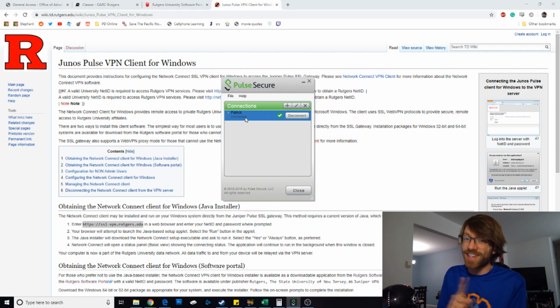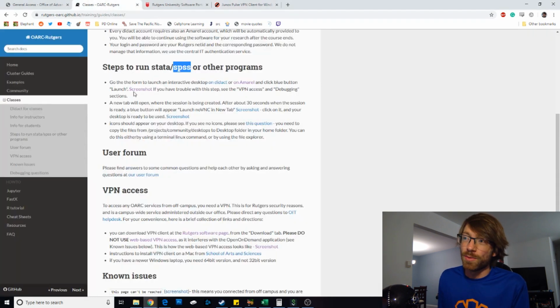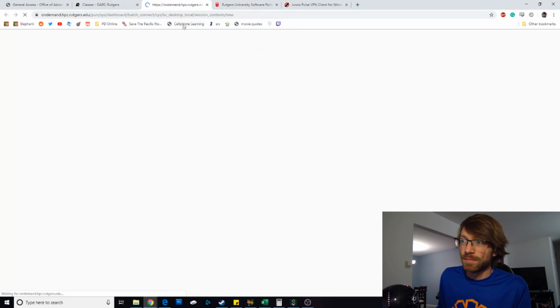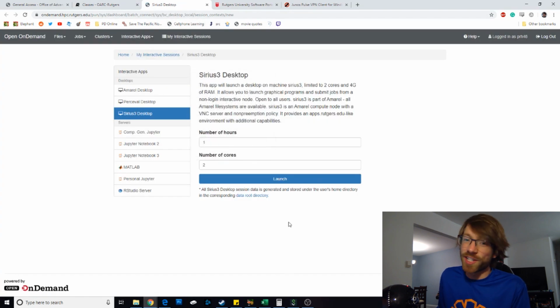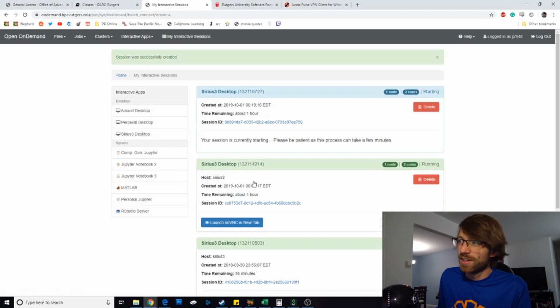All right. Now we head back to our OARC website where we located this little section here. In the first bullet point where it says on Amaral, that's a link. So we're going to open that up. It'll look like this. Don't change anything. Just hit the big blue launch button. See where it says launch no VNC in new tab? That's what you want to hit.